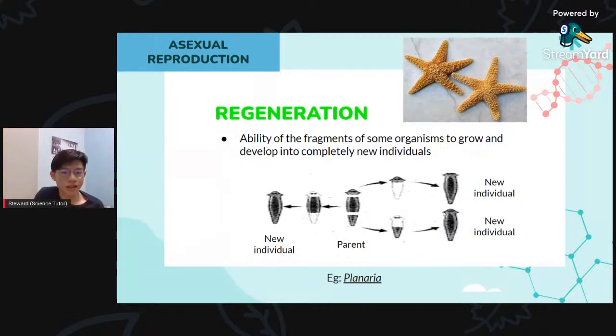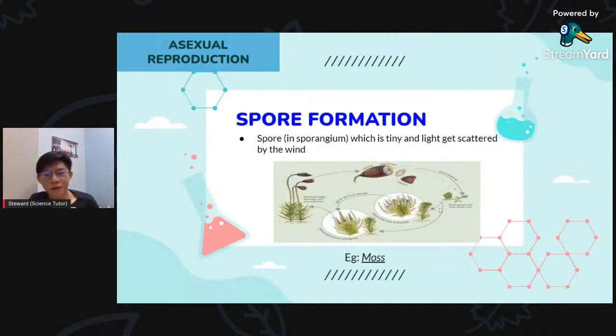All right. So next we got spore formation. So for spore formation, you can understand it as like a seed, okay? Like for example, we got this example such as mosses, okay? You can see the brown color thingy, right? Inside it contains seeds. So when the wind blows, it will be spread to other places, okay? All the seeds will be spread to other places so that we can grow more mosses out there. So yeah, that's how spore formation works, okay?